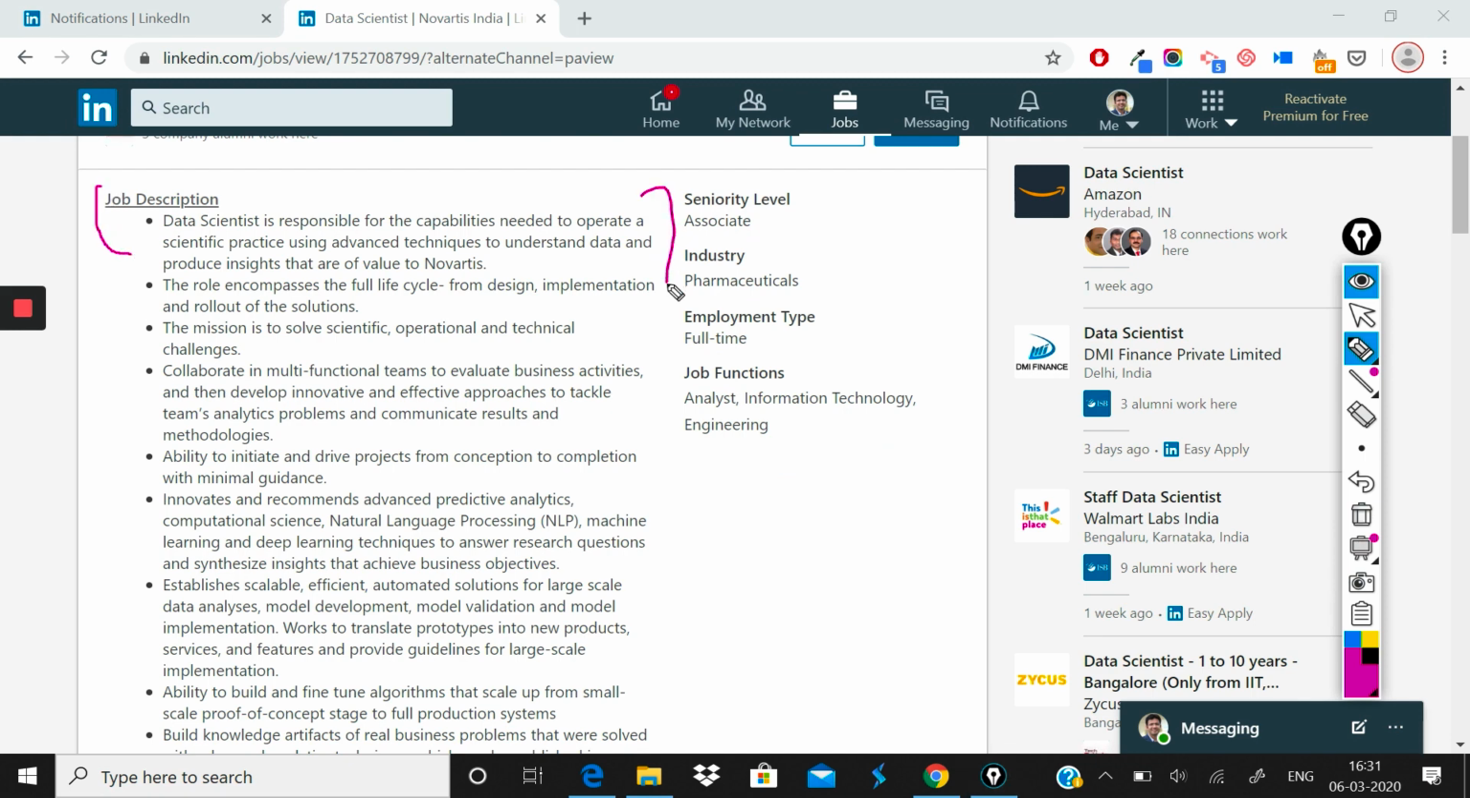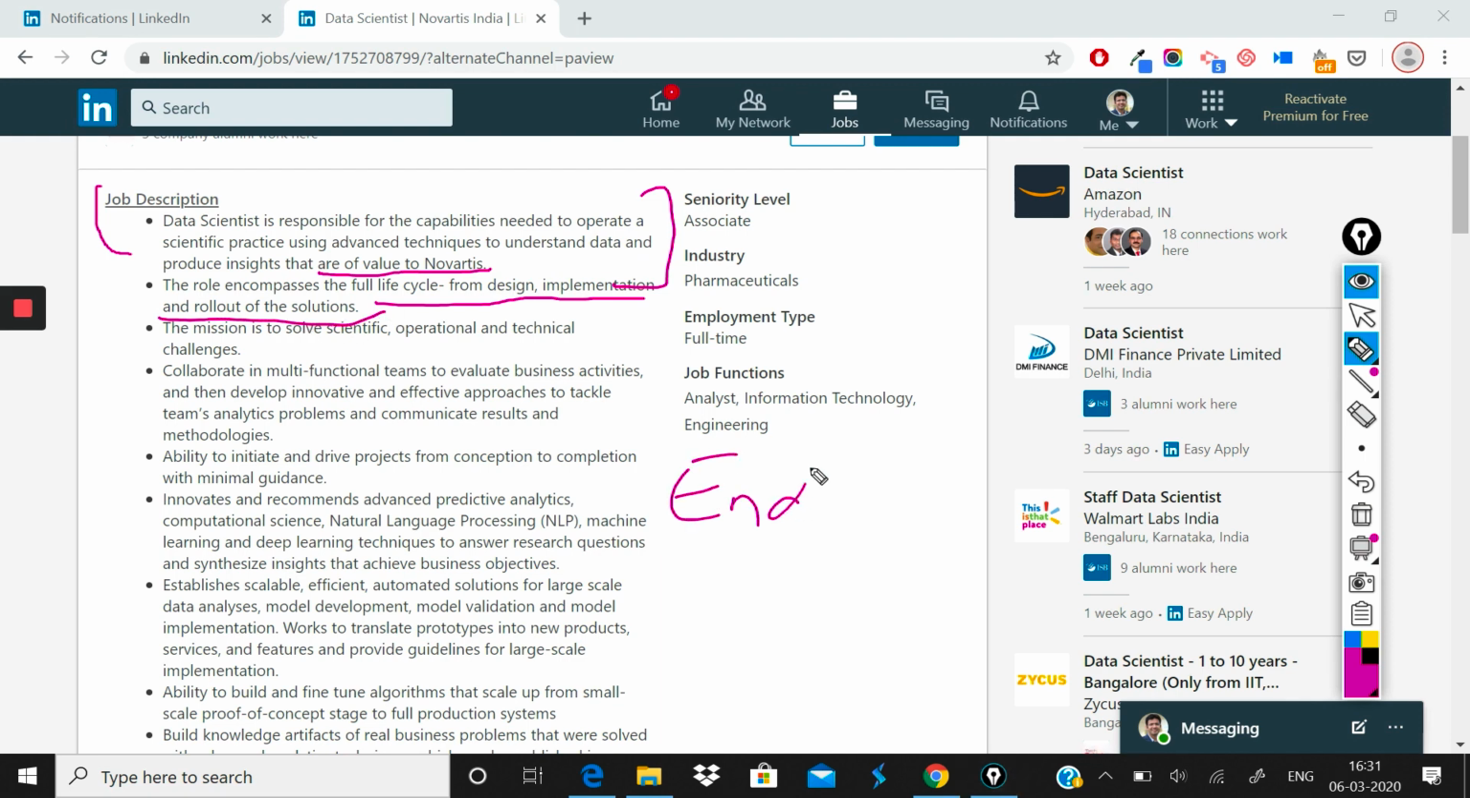The first point the JD mentions is that the data scientist is responsible for the capabilities needed to operate a scientific practice, using advanced techniques to understand data and produce insights that are of value to Novartis. So the first and foremost point about data scientists is that you need to give value to Novartis through whatever you are doing. The role encompasses the full life cycle: design, implementation, and rollout of the solution. This is something I've been emphasizing.